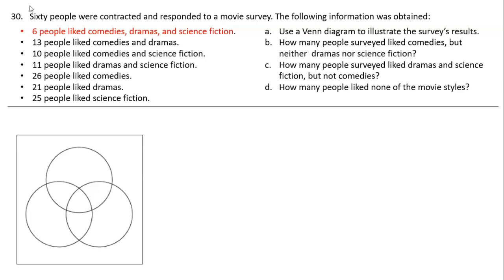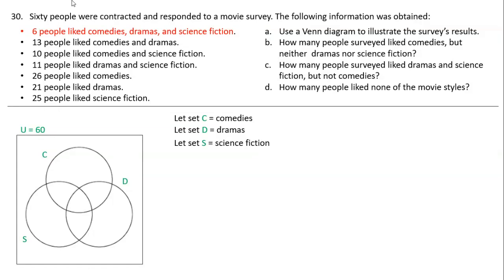When you're doing the Venn diagram, you're always going to work inside out. And what I mean by this is, I'm helping you, right? I started with the one highlighted in red. I'm going to start with this one: six people, all three. That's the intersection between all of these. So again, my universe is 60. Let's label our circles. Let C be comedies, so let's label the top one C. Let D be dramas, we'll label this one. Let S for science fiction be this one. So these are my three objects and they are labeled.